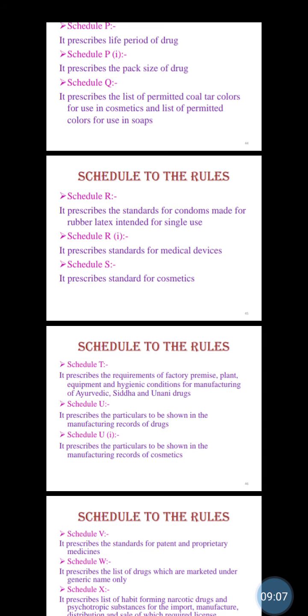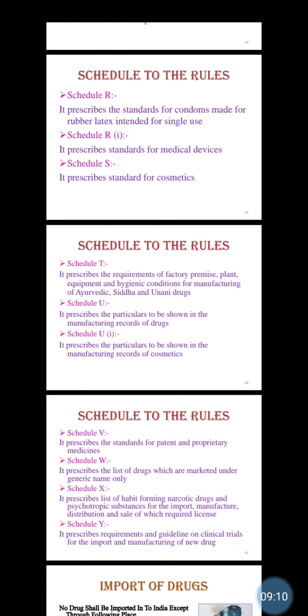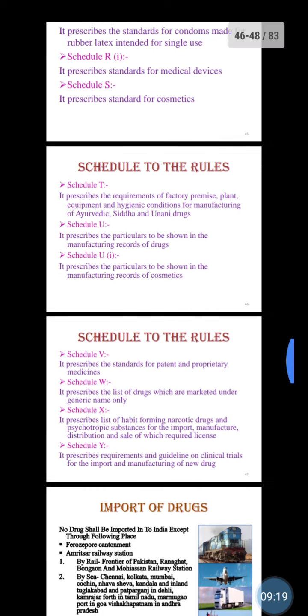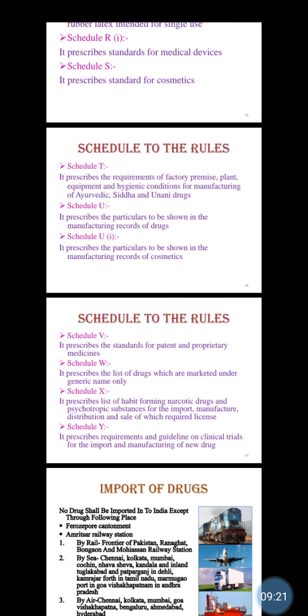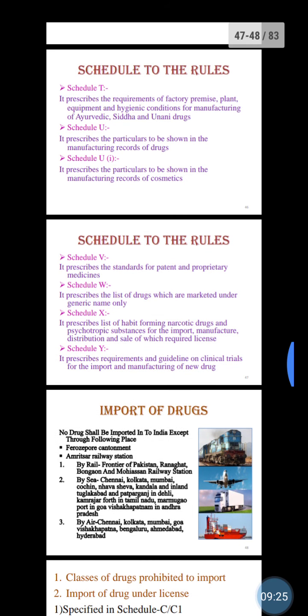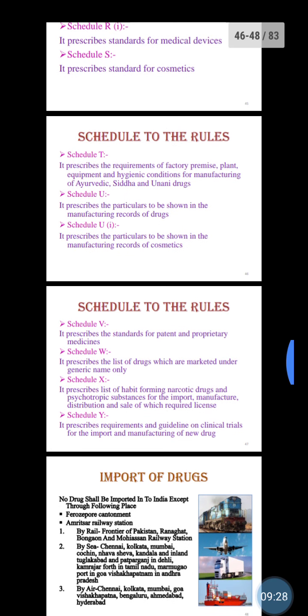Schedule S for cosmetics. Schedule T gives the requirements of factory premises, plant, equipment and hygienic conditions for manufacturing Ayurvedic, Siddha and Unani drugs. Schedule U shows the manufacturing records of drugs. Schedule U1 for manufacturing records of cosmetics. Very important, Schedule V prescribes the standards for patent and proprietary medicine. Schedule W prescribes the list of drugs which are marketed under generic name only.